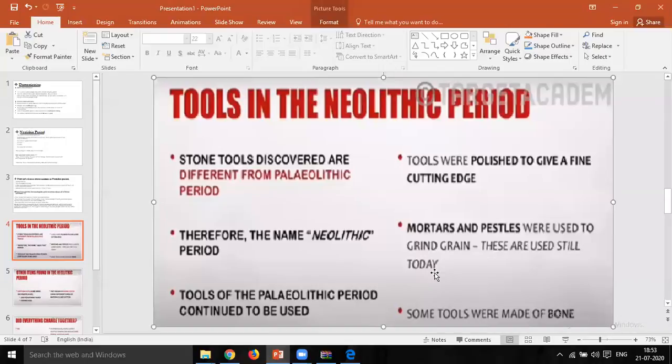So we can see a connection between that time period and today. And what are some other tools that were being used? Some tools were also made of bone in the Neolithic period. These were the kinds of tools used in the Neolithic period.